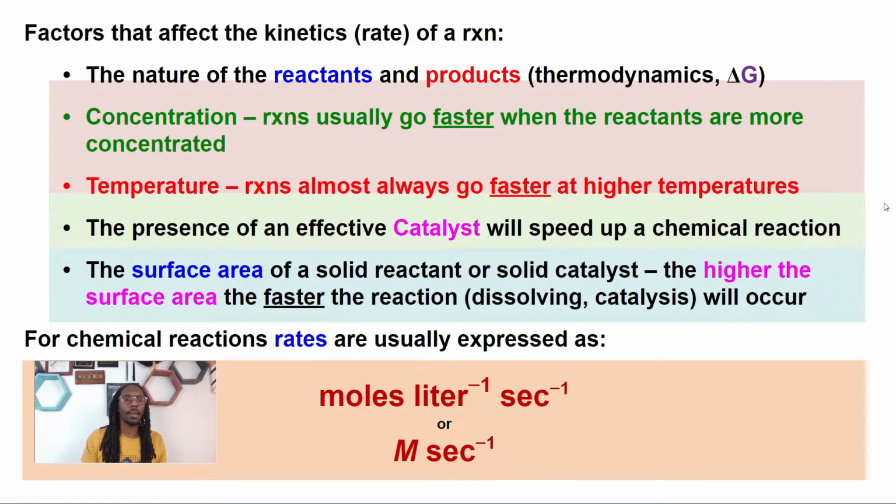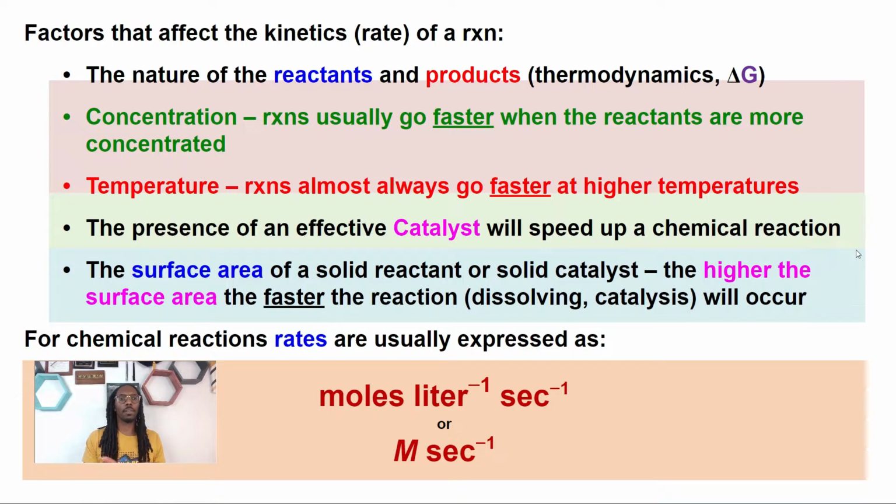And then lastly, the fifth thing that will impact your kinetic rate of reaction is your surface area. This is the surface area of a solid reactant or a solid catalyst. Basically, that means that the higher the surface area, the faster the reaction. This is due to catalysis and all that type of stuff, which we really don't have time to cover in this video.